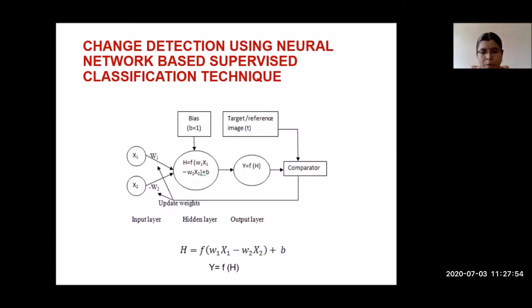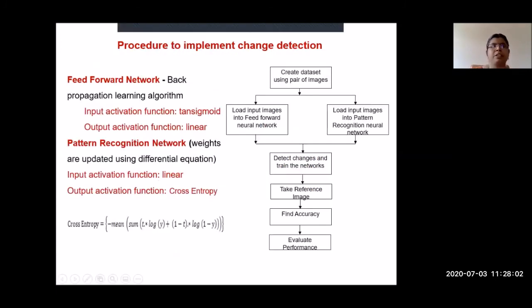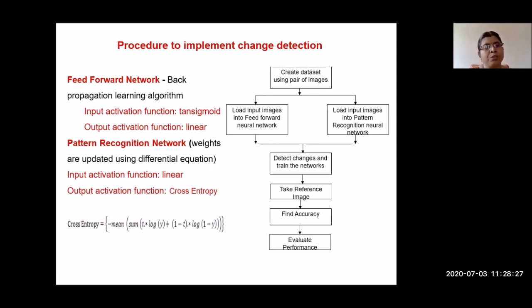So this is our neural network for finding the change between the target object and the reference object. See here, this is our flow diagram. There is a database. If you load the input image and the reference image, we compare these two. If any changes exist between these images, it will evaluate and find out what changes exist between those two images. For that verification, I have chosen two types of networks: feed forward network and pattern recognition network. In the feed forward network, the input, output and activation functions are different, and in pattern recognition, the input, output and activation functions are different.